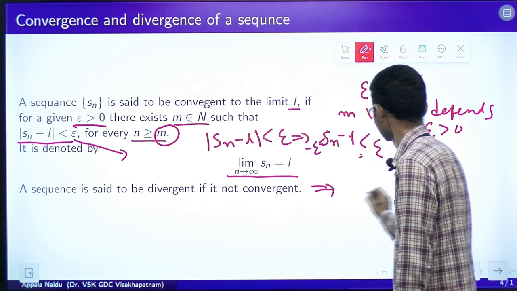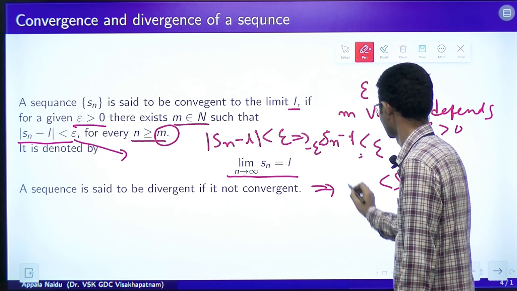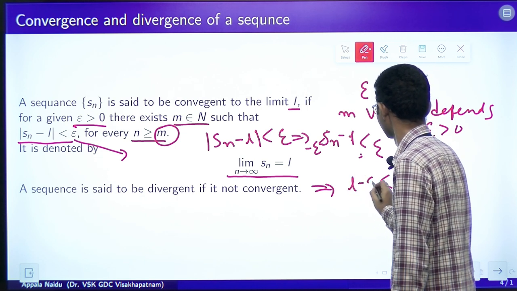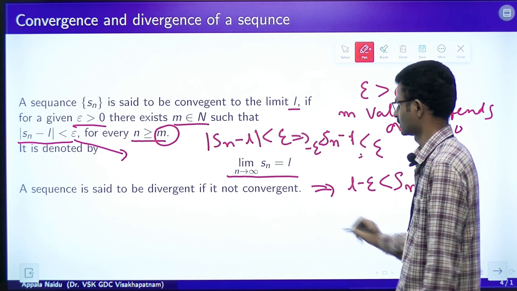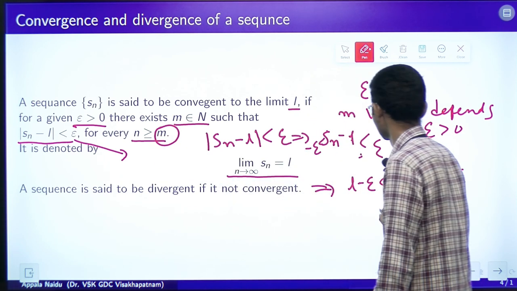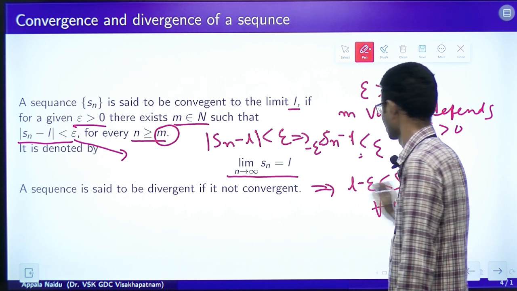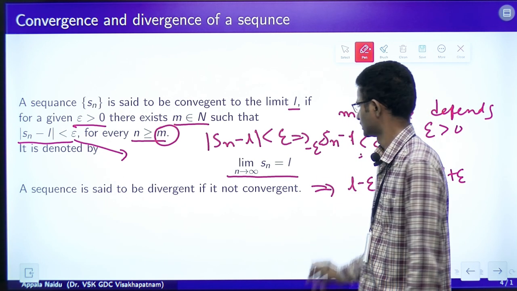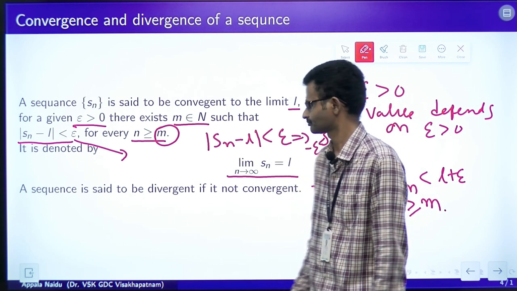This means Sn should be between L minus epsilon to L plus epsilon for every n greater than or equal to m. This is the definition of convergence of sequence.